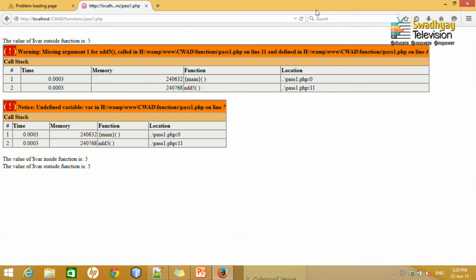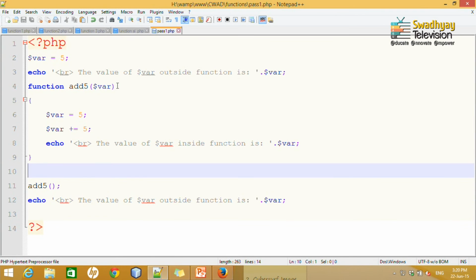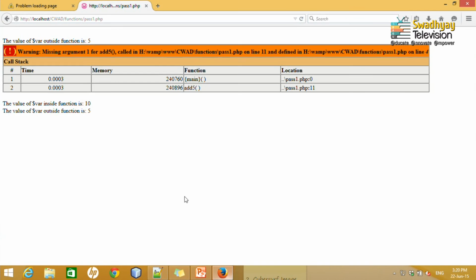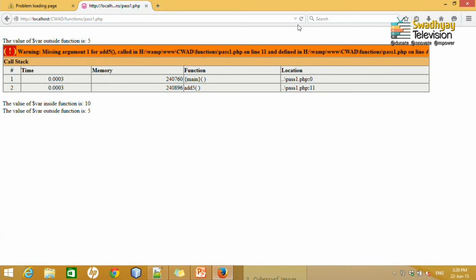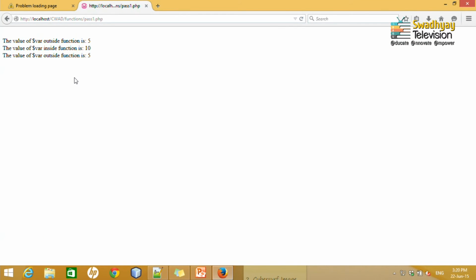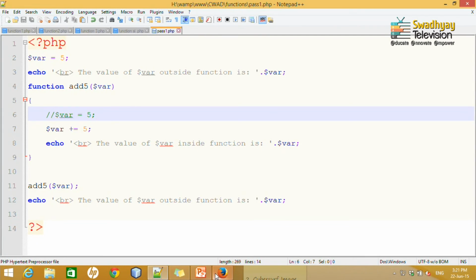Let me run it now. It says argument 1 on line 4. What is line 4? We have function add5. The error says argument 1 for add5. Okay, I have to provide $var as a parameter. The function requires an argument, so I have to provide it. Look here, the value of $var outside function is 5, inside it is 10 and outside it is again 5. If I remove this, then again it might generate an error.